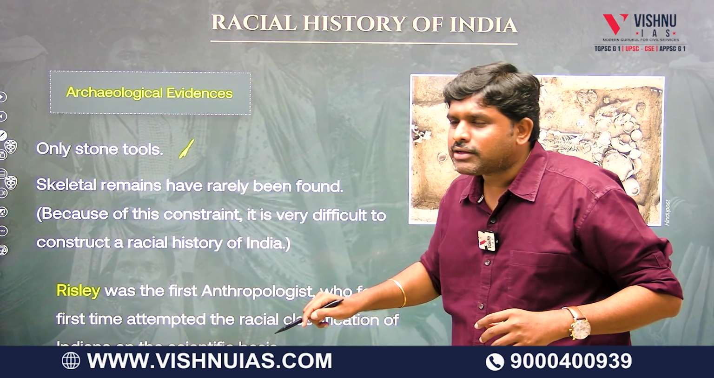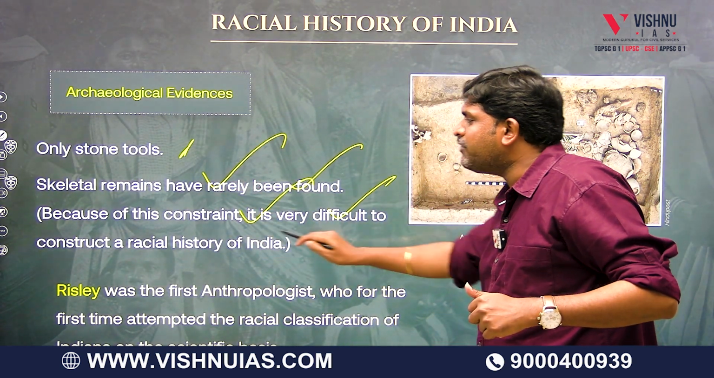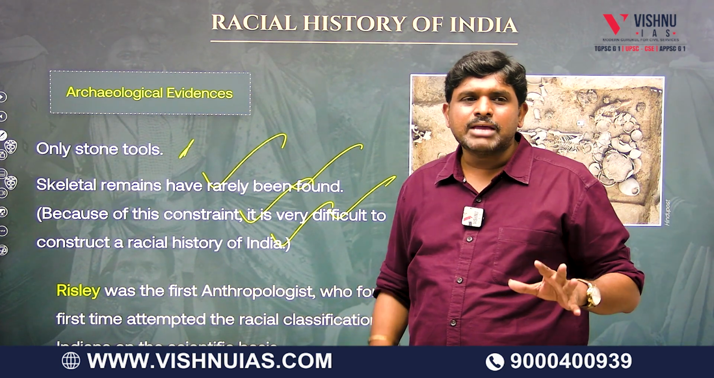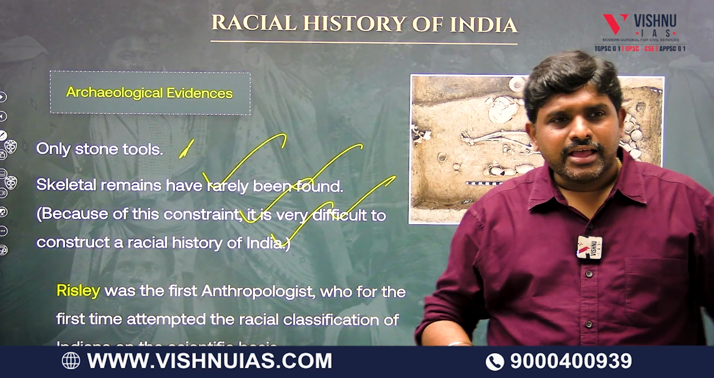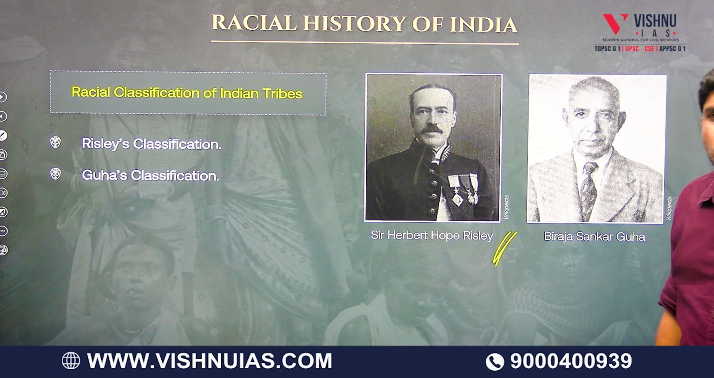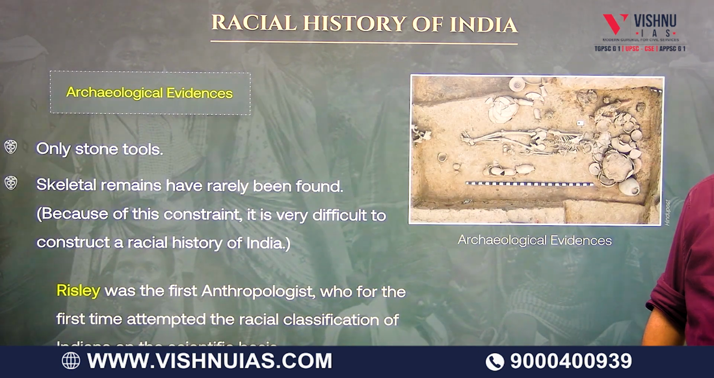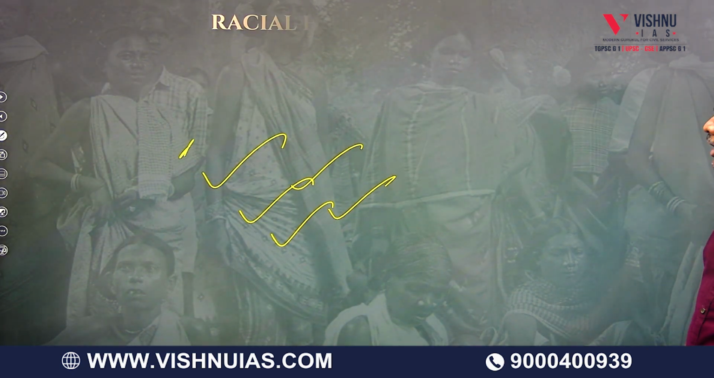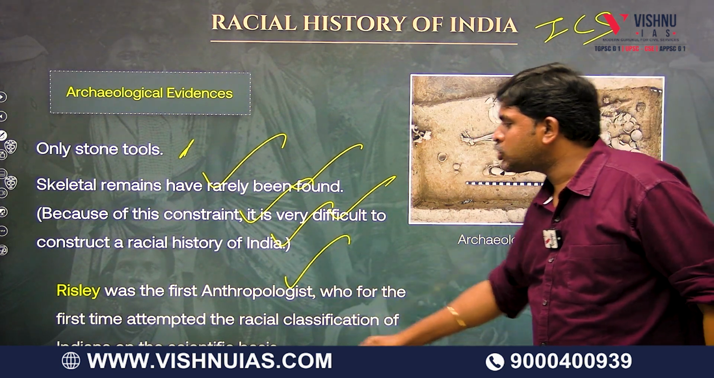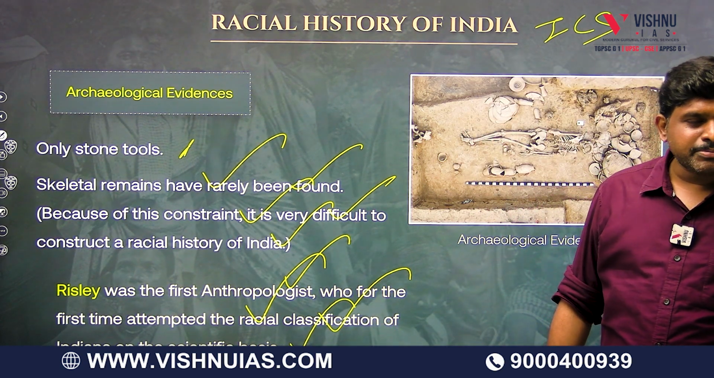Only stone tools we got. Skeletal remains have rarely been found. Because of this concern, it is very difficult to construct the racial history of India. So, one person came, his name is called as Risley, Sir Herbert Hope Risley. Now IAS, earlier alias ICS, Indian Civil Service Officer, first anthropologist who for the first time attempted the racial classification of Indians on the scientific basis.